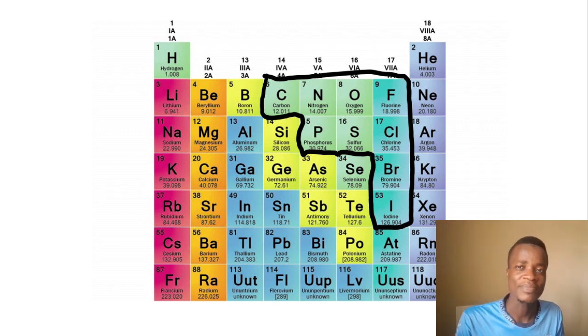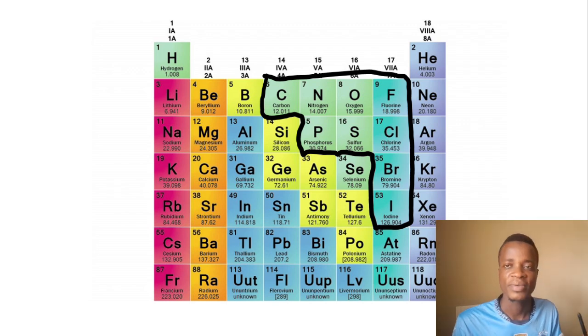It is not a metal type 2. It's not even a metal, it's a non-metal. But in a bond where you have a non-metal and another non-metal bonding together in a binary, one of them is going to act as a metal type 2, and the other one will just act as a normal non-metal. That's what we have at the back of our mind. Now let's look at some examples to illustrate what I mean.